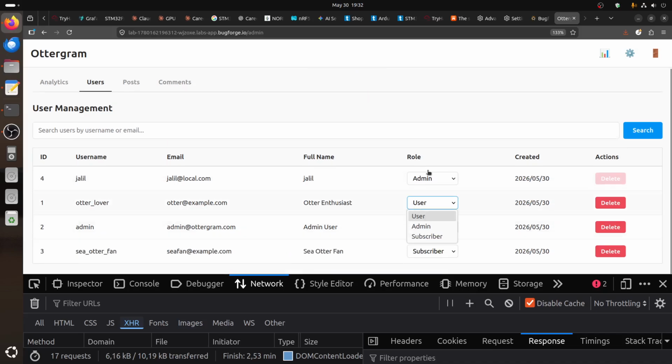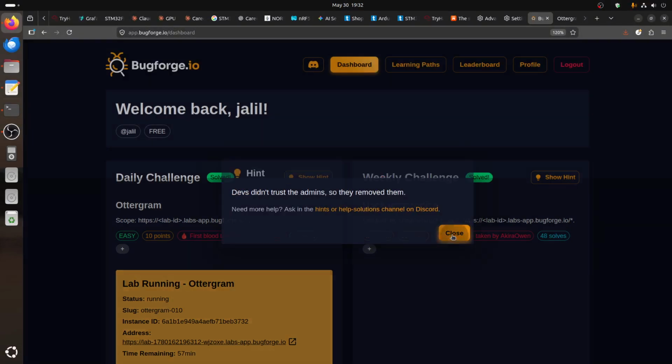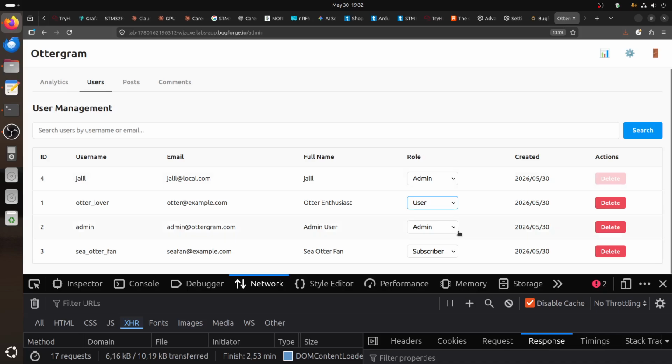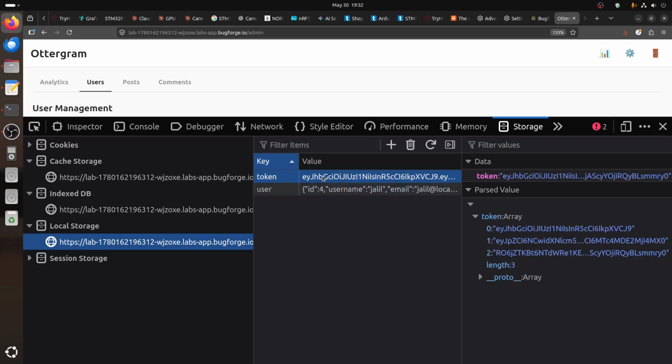I can change that. The interesting part is the hint that said devs didn't trust admins, so they removed them. So remove them from where? From the role. Because remember, if you go to your storage and look at the token, this one doesn't have a role. If you decode this token, it doesn't have a role. It's just the ID, and admin doesn't have a role on it.